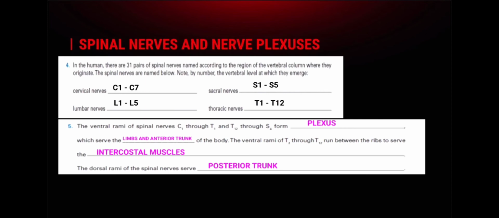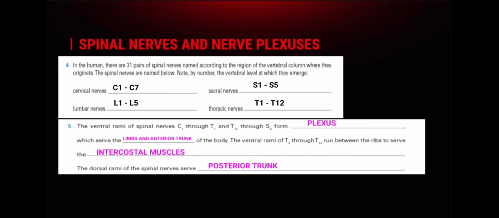Number 4. In the human, there are 31 pairs of spinal nerves named according to the region of vertebral column where they originate. The spinal nerves are named below. Note by number the vertebral level at which they emerge. For the cervical nerves, from C1 to C7. Lumbar nerves, L1 to L5. Sacral nerves, from S1 to S5. Thoracic nerves, from T1 to T12.